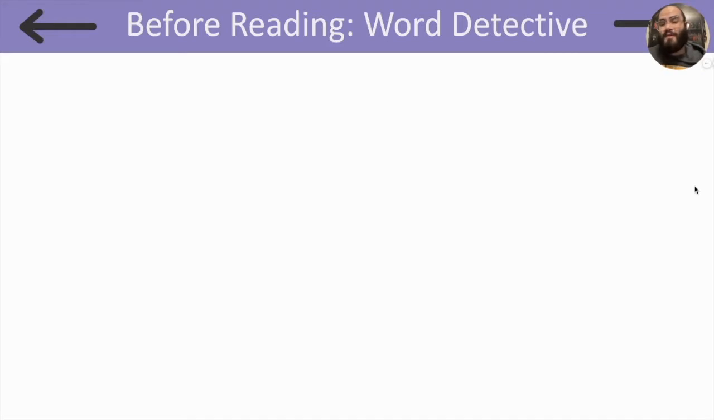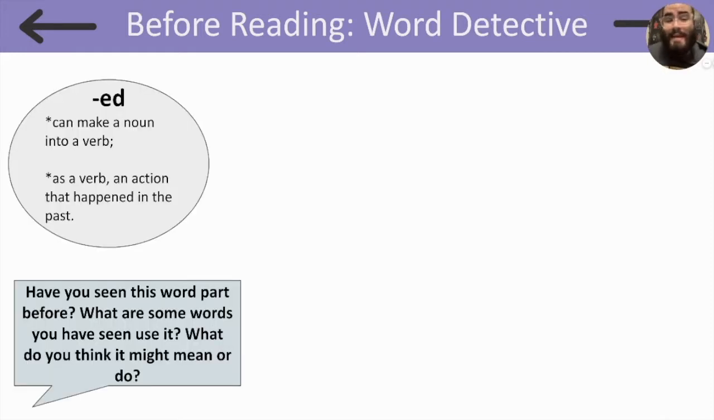Please take out your word detective map. In your word detective map, we have the word part, ed. When you add ed at the end of a word, you can make a noun into a verb. And as a verb, you can make it an action that happened in the past. Have you seen this word part before? What are some words you have seen use it? What do you think it might mean or do?